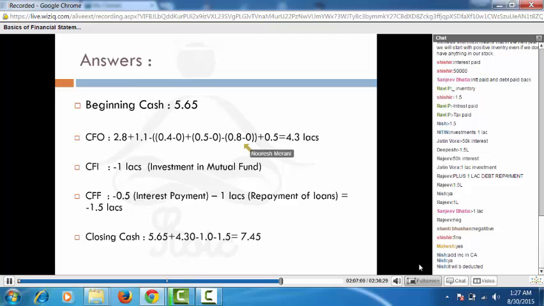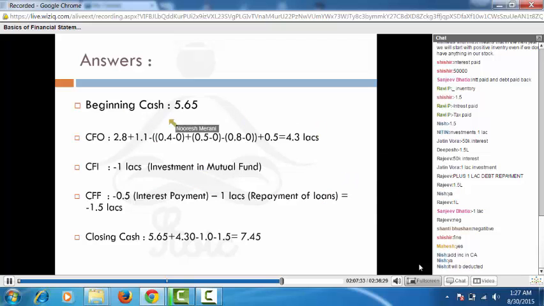Alright, so I take the non-cash expenses, which is the depreciation. I take 0.5, which was nothing but my interest expense, which is a non-operating expense. So I add back the non-cash expenses, the non-operating expenses, and I subtract the changes in the working capital. And the number I get is the cash flow from operating activity.